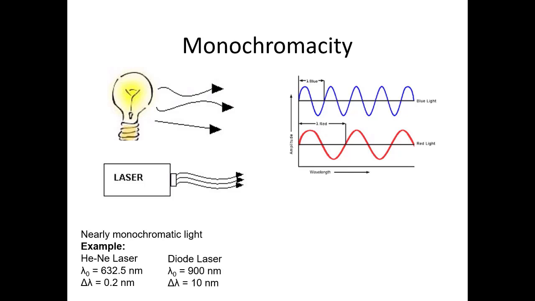Next, unlike ordinary light rays, laser does not contain many wavelengths. A laser is highly monochromatic light. The monochromaticity of a light wave is also sometimes defined by its bandwidth. The bandwidth of LED light, for example, is 30 nanometer, while that of the mostly used helium-neon laser is only 0.2 nanometer. The bandwidth of laser is very small, which is also related to its coherence.